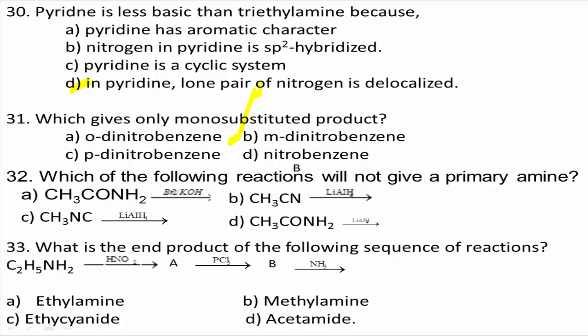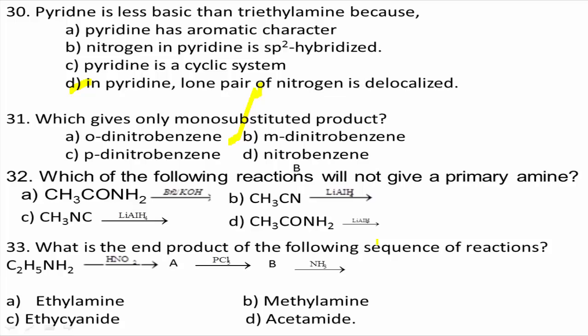Next, question number 32. Which of the following reactions will not give a primary amine? Option A, see the reactions: CH3CONH2 in the presence of bromine water and KOH. CH3CN in the presence of lithium aluminum hydride. CH3NC in the presence of lithium aluminum hydride. Here a cyanide group is present, here an isocyanide group is present. And another one, CH3CONH2 with lithium aluminum hydride.